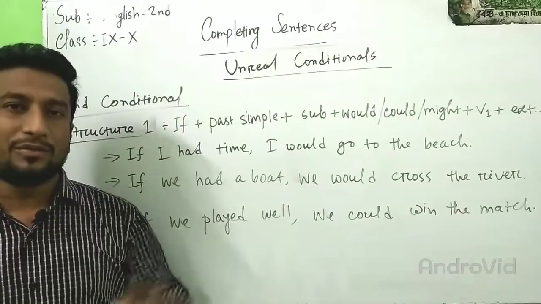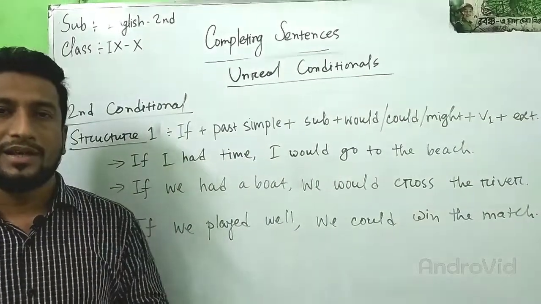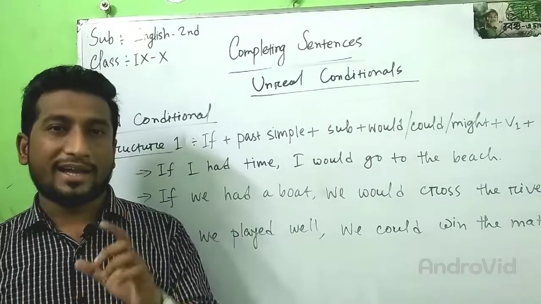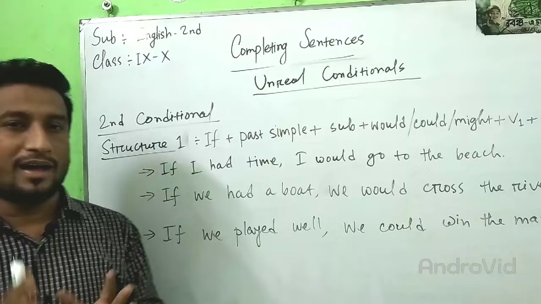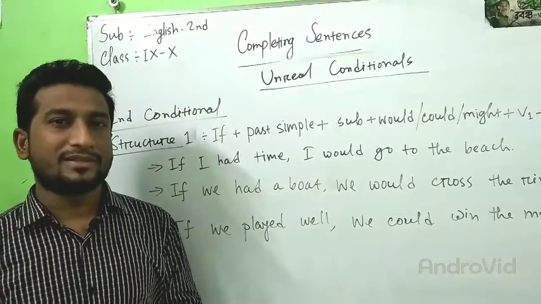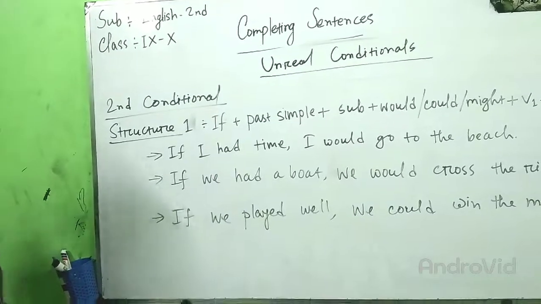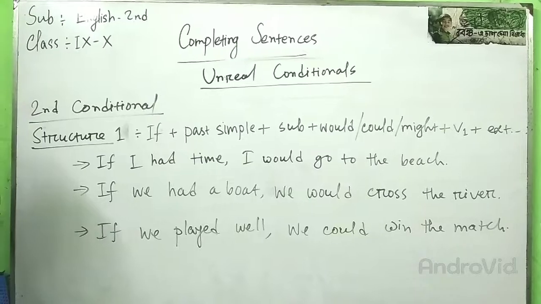Students, now I am going to discuss unreal conditionals. In unreal conditionals, if the verb is positive, actually the meaning is negative. Unreal conditionals include second conditionals and third conditionals.